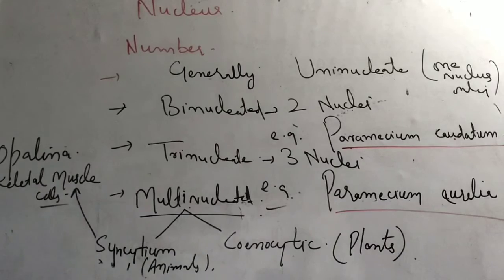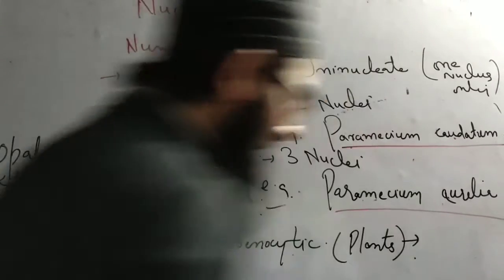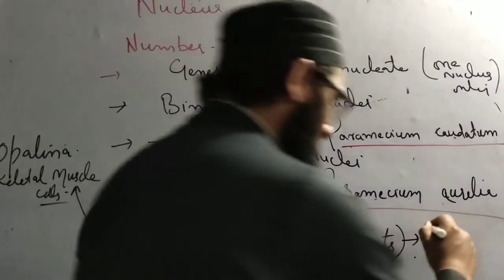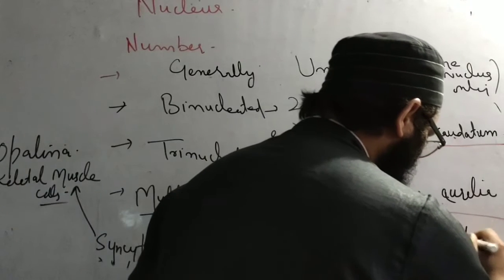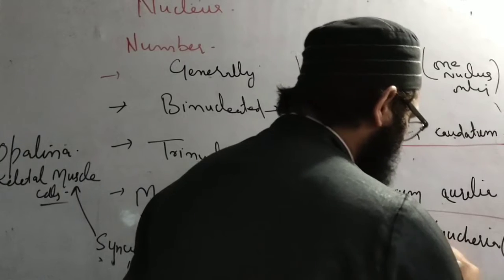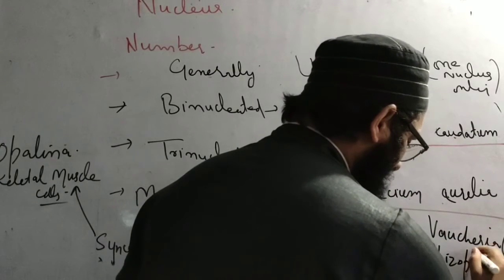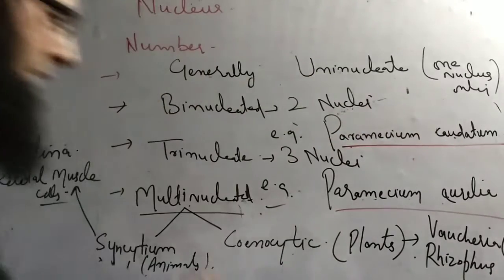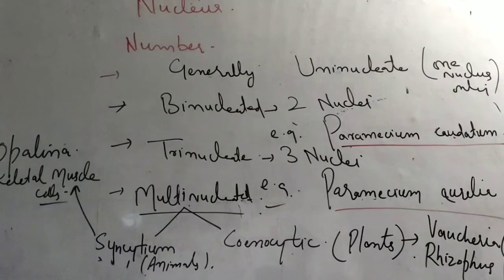And when we talk about plants, the examples are Vaucheria, which is an alga, and Rhizopus, which is a fungus, where we have this multinucleate condition. Clear? Okay. So this is the multinucleate condition.